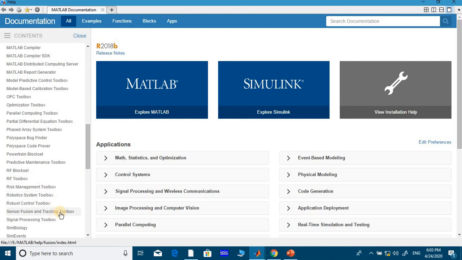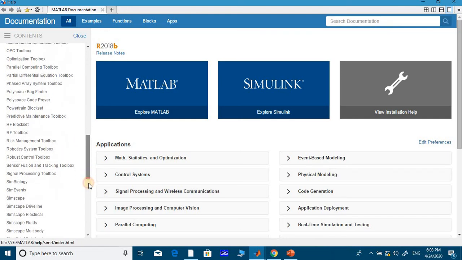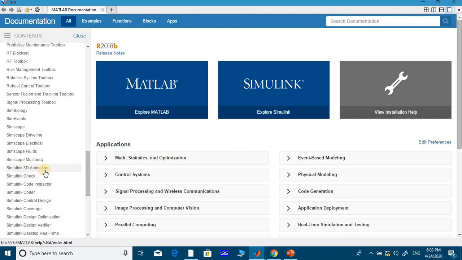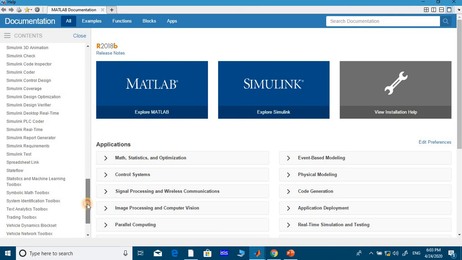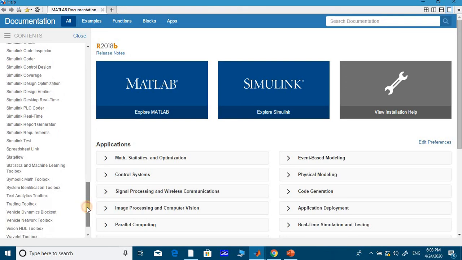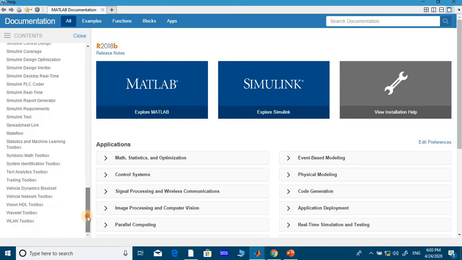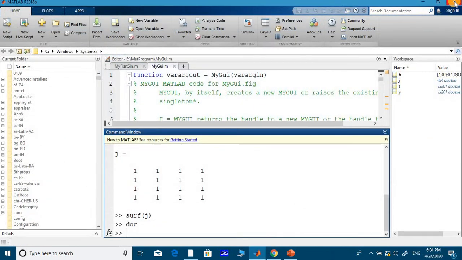You can track sensor data in real time, signal processing, biology, see 3D animations, Simulink, everything, Stateflow, economics, wavelet theory, WLANs, everything is available in MATLAB. That's why I'm suggesting to learn MATLAB.